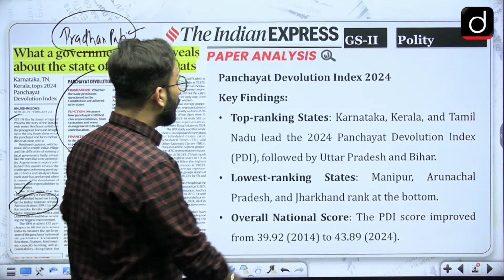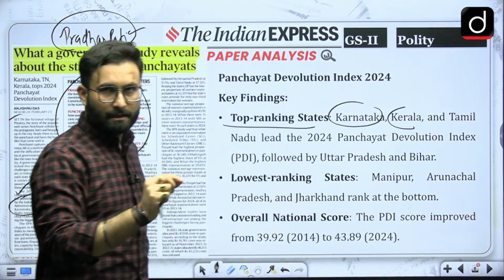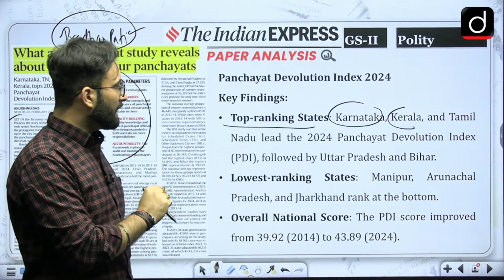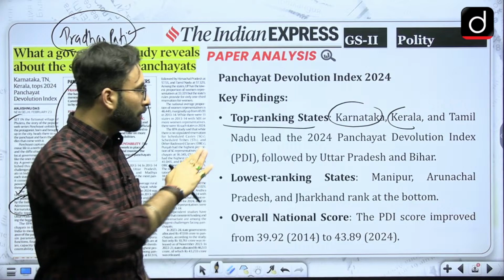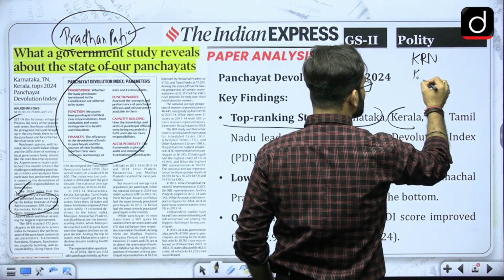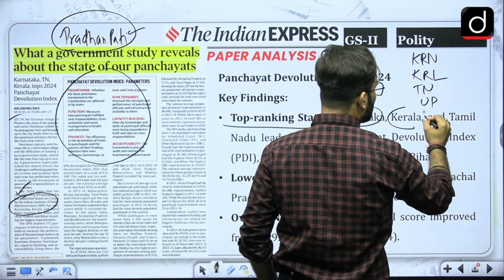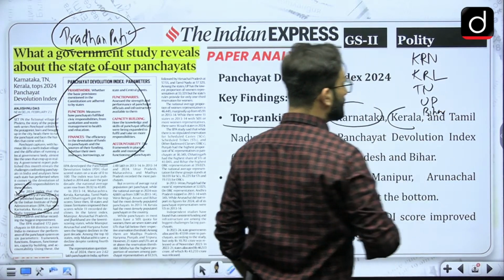Okay, now the top ranking states, if we talk about, so Karnataka, Kerala, Tamil Nadu lead in the 2024 Panchayat Devolution Index, followed by Uttar Pradesh and Bihar. Now these three states are from southern India. So okay, Karnataka, Kerala, Tamil Nadu, and then UP and Bihar. These are the performers in the report over here.